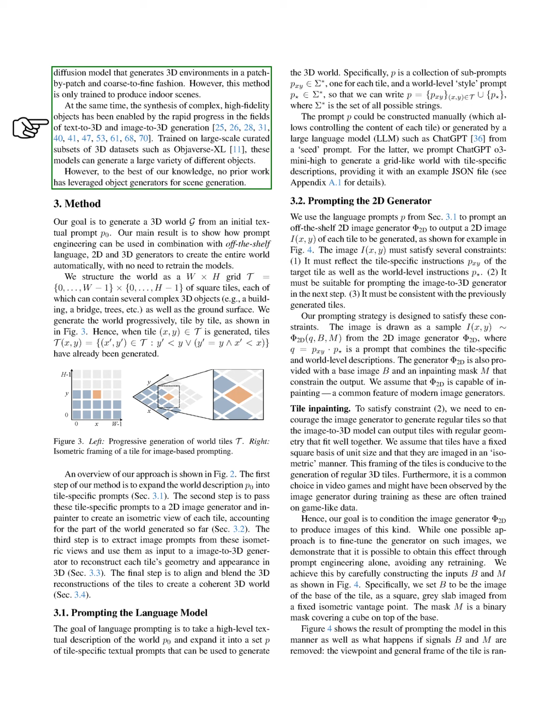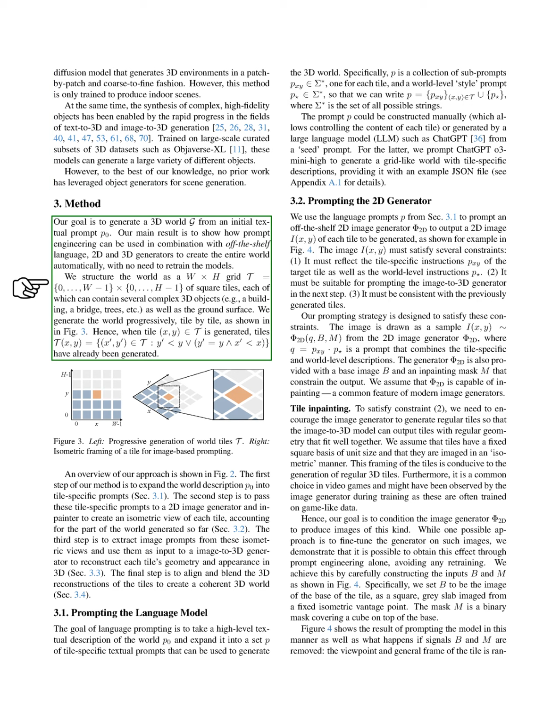LT3SD, on the other hand, employs a diffusion model to create 3D environments in a patch-by-patch manner, but it is restricted to indoor scenes. Meanwhile, advancements in text-to-3D and image-to-3D generation have enabled the creation of complex, high-quality objects. These models, trained on extensive 3D datasets like Objaverse XL, can generate a wide range of objects. However, to our knowledge, no previous work has utilized object generators for scene creation. Our objective is to generate a 3D world from an initial text prompt.